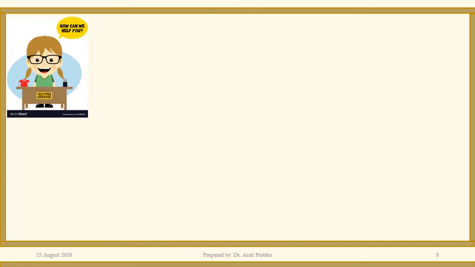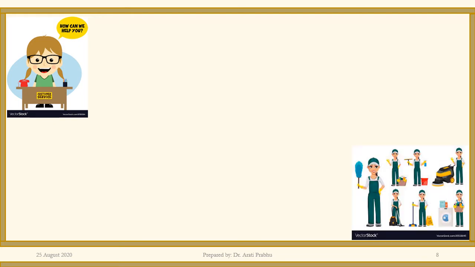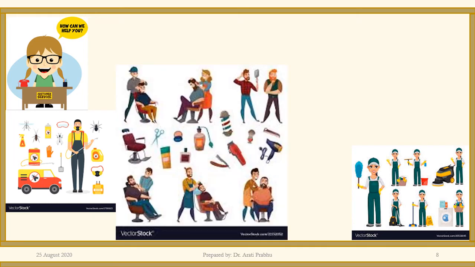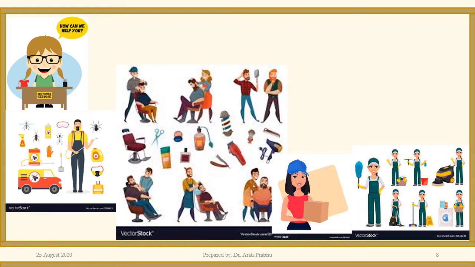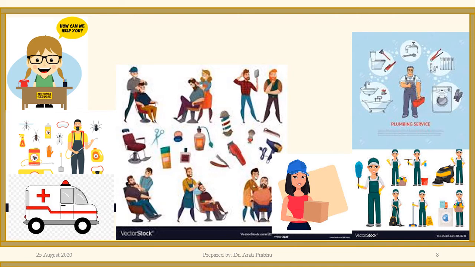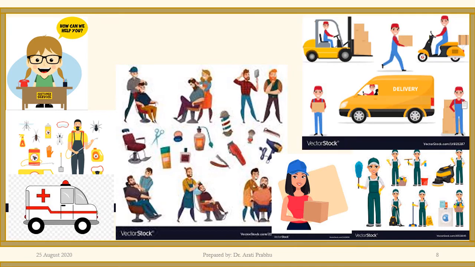After hiring, we will now talk about various services. So here you have, please guess it. Yes, it's customer service. Now we have a picture of another kind of service. These are cleaning services. This picture talks about, yes, pest control services. Here you have services of a hairdresser or spa or hair salon or a beauty parlor. Then you have courier service or a delivery service. This picture talks about plumbing, which is also a service. And then you have the ambulance service or hospital, which is also a service.